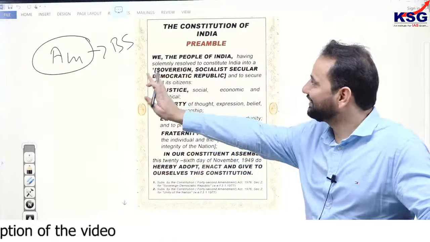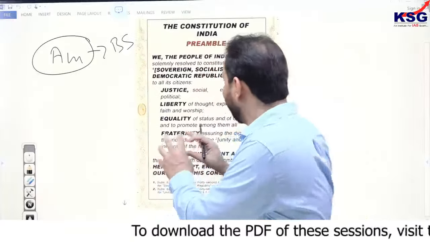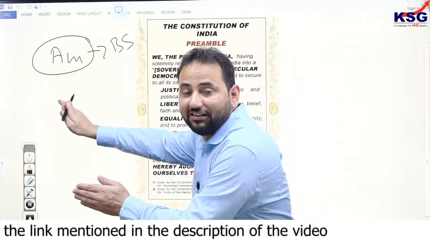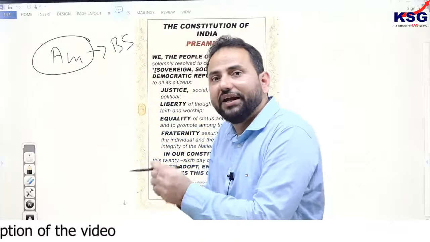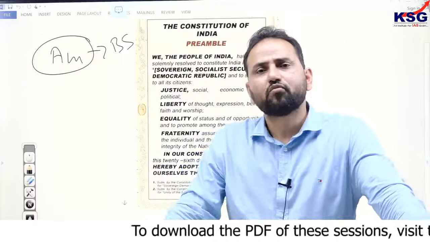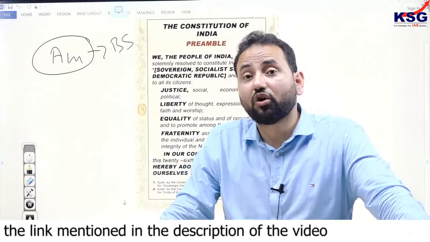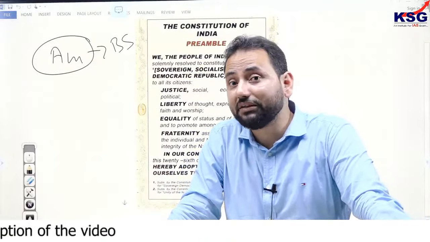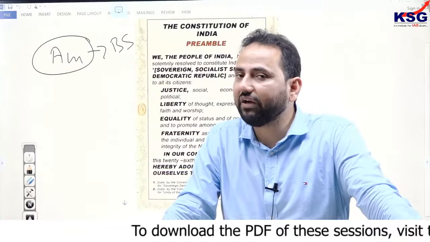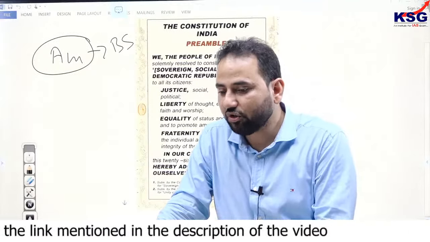So excluding this concept of basic structure, we can amend any part of the constitution. If there is something in the preamble which forms this basic structure, that cannot be amended. Otherwise, any part can be amended. And in 2020-2021, a private member's bill was also presented with reference to amending the preamble. That is, the terms which are mentioned here, like we have specified equality, but the demand was that it should not be equality, it should be equity.